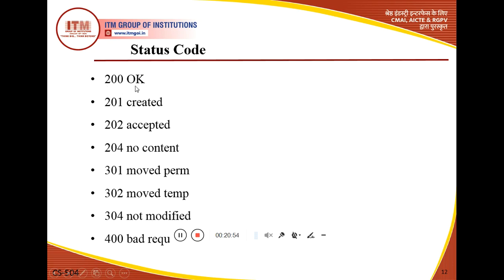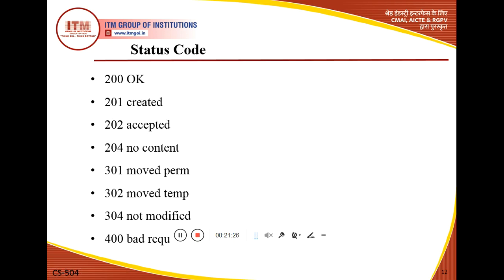What do we mean by OK? The request is successful, because I already told you the 200 range is defined for success. If we use 201, it means a new URL is created. Status code 202 means the request is accepted. 204 means no content. What do we mean by no content? There is no content in the body.